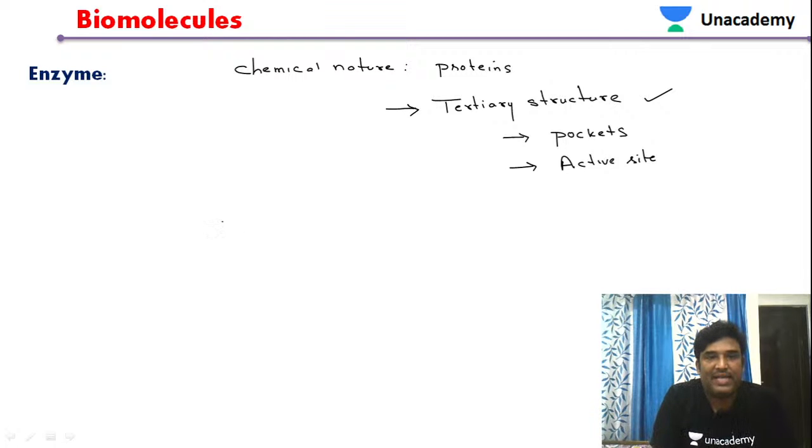Now let us see about these enzymes. There is one term that is called simple enzyme.